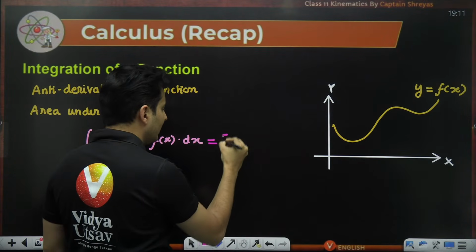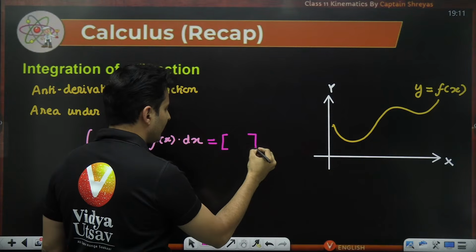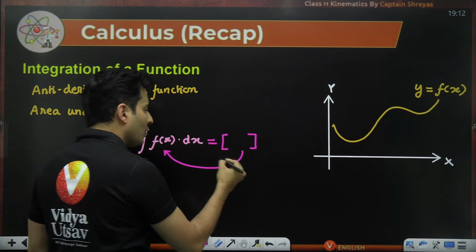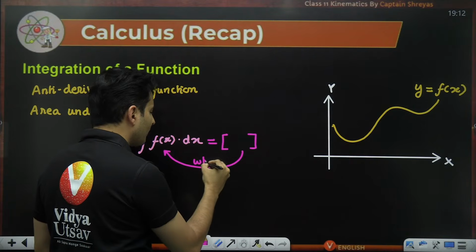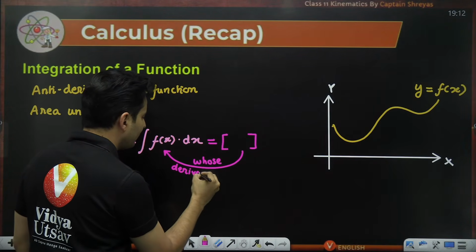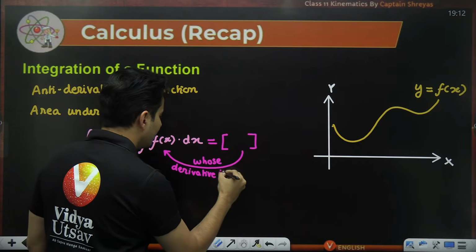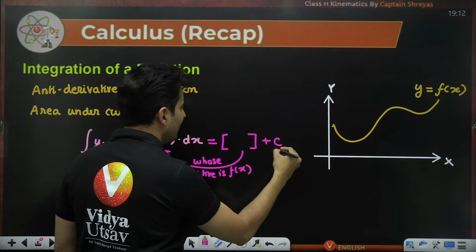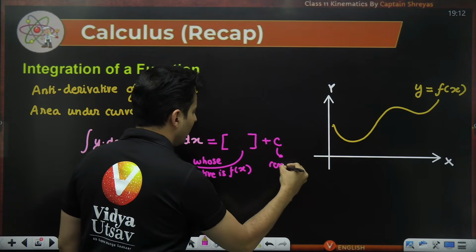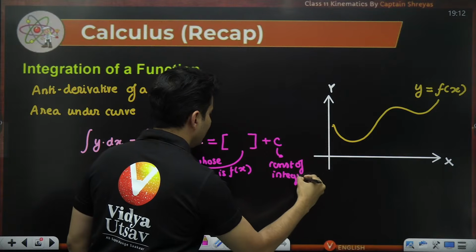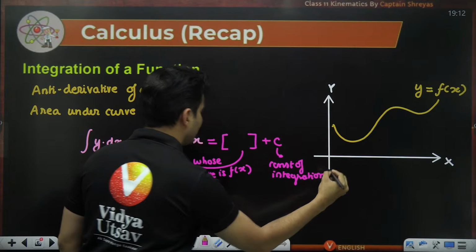So whosoever's derivative is f of x, that will come over here with c, which was, remember, the constant of integration.